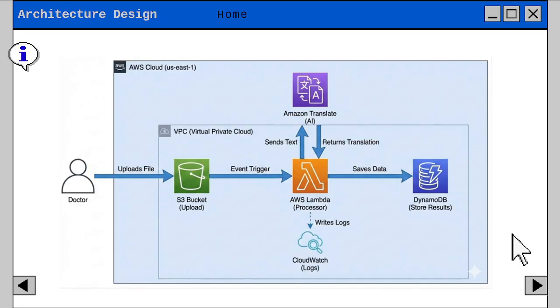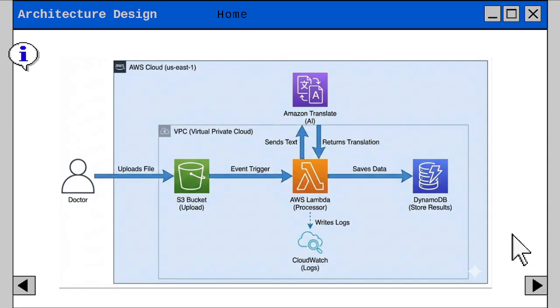So this is the architecture design. The data flow explanation, ingestion: a doctor uploads a text-based medical report to a secure Amazon S3 bucket. After that, in the trigger, the upload event is detected immediately, which triggers the AWS Lambda function. For the processing unit, the Lambda function reads the file content and sends the text to Amazon Translate.